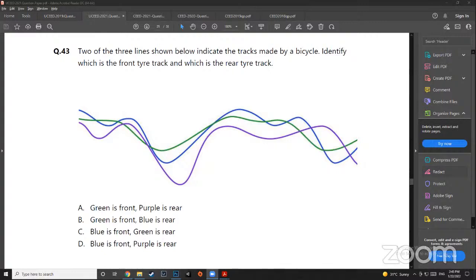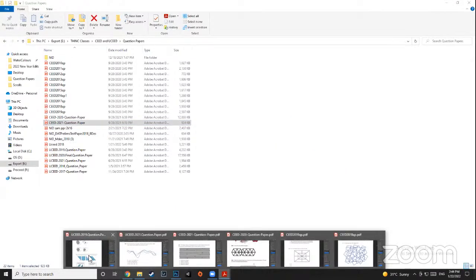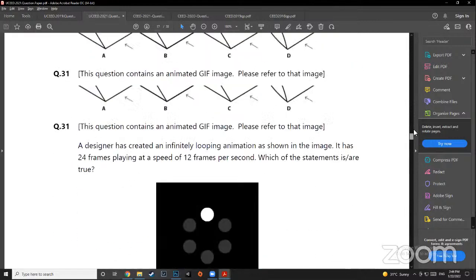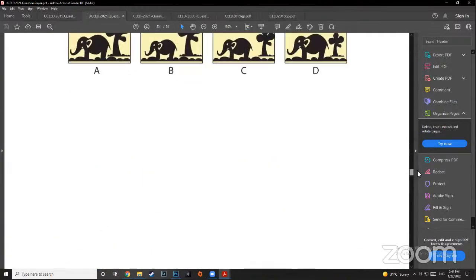Okay, now can you do mirror image questions? No, before that, Ishal is asking 2021 for question number 43. 2021, seed or Uceed? You guys need to mention, seed or Uceed. I don't know what you're referring to. I'm guessing you're saying Uceed 2021. Uceed 2021, question number 8. Uceed 2021, question number... No, question number 43.